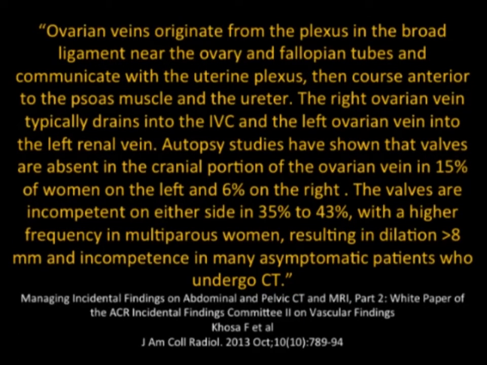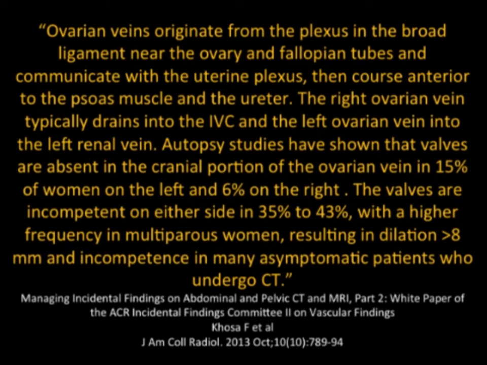Ovarian veins originate from the plexus and the broad ligament in the ovaries and fallopian tubes and communicate with the uterine plexus. They then course anterior to the psoas muscle and the ureter. The right ovarian vein typically drains into the IVC and the left into the left renal vein. The left ovarian vein and renal vein are what we will most commonly see. Now, autopsy studies have shown that valves are absent in the cranial portion of the ovarian vein in 15% of women on the left and 6% on the right.